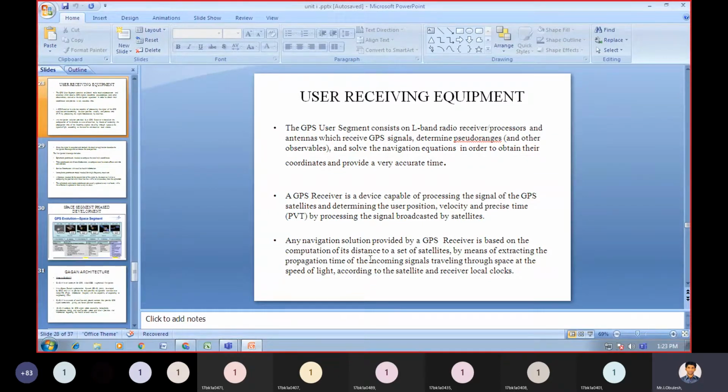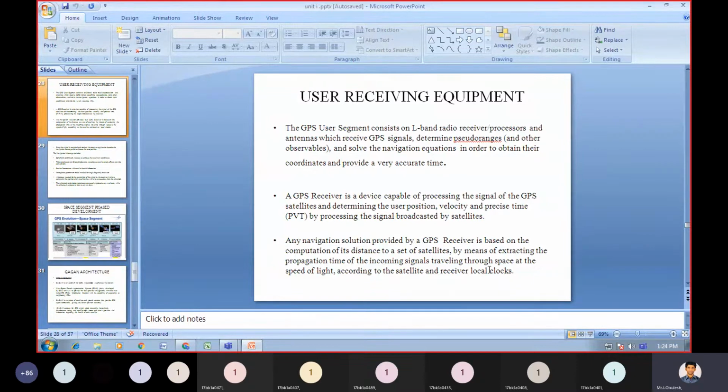We need to find the distance of the set of satellites by extracting the propagation time of the incoming signals traveling through space at the speed of light, according to the clocks of the satellite and receiver.